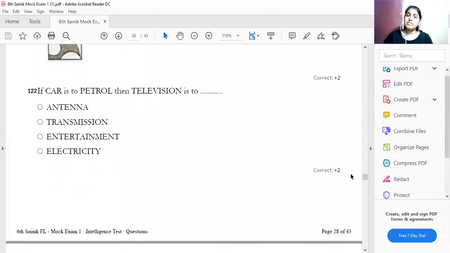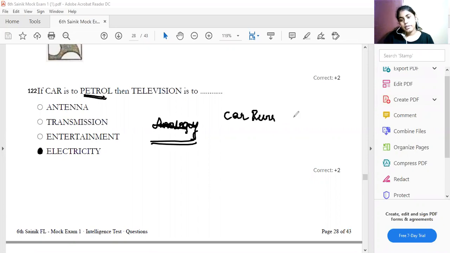Yes, the next question is also logical. Car is to petrol and TV is to, what is the answer now? A car runs on petrol and the television runs on, obviously, electricity. So it is a question from the analogy chapter. This question is from which chapter? This question is from the analogy chapter. If the car runs on petrol, in the same way, television runs on which one? Electricity. Therefore, which one is the answer? Therefore, option D is your answer.